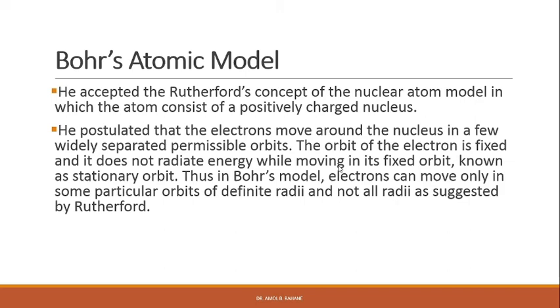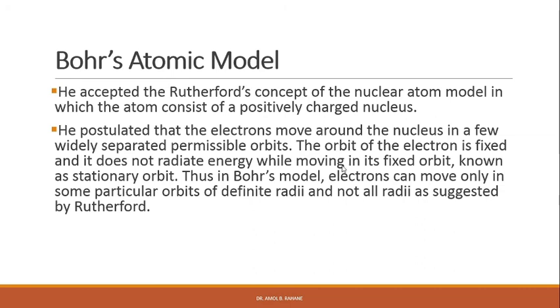He postulated that the electrons move around the nucleus in a few widely separated permissible orbits, and the orbit of the electron is fixed and it does not radiate energy while moving in its fixed orbit. So he called this orbit a stationary orbit.